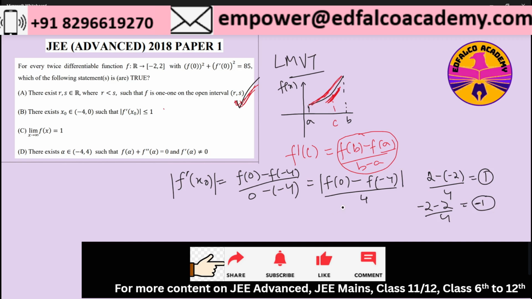So the value of mod of f of 0 minus f of -4 divided by 4 is going to lie less than equal to 1, because it is a modulus. So therefore modulus of f dash x naught less than equal to 1 is certainly looking to be true from the perspective of a generic function.